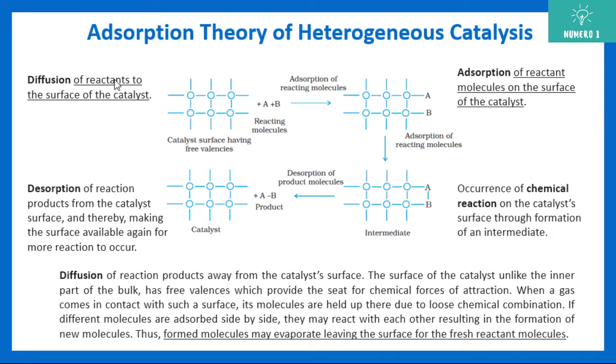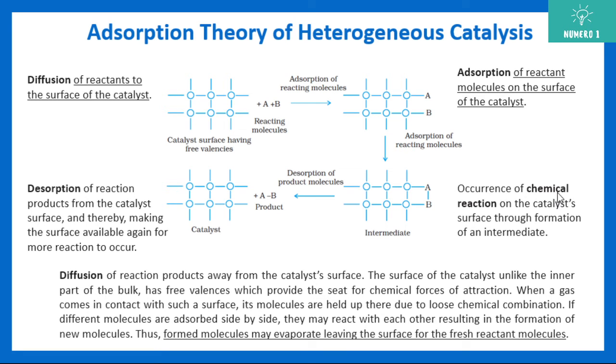The first step is diffusion of reactants to the surface of catalyst. Basically they come and join the surface of the catalyst. Then what happens is adsorption of reacting molecules. You see that A gets adsorbed here and B gets adsorbed here. So that is the second part, adsorption of reactant molecules on the surface of catalyst. Now when they are adsorbed, the chemical reaction occurs between A and B.